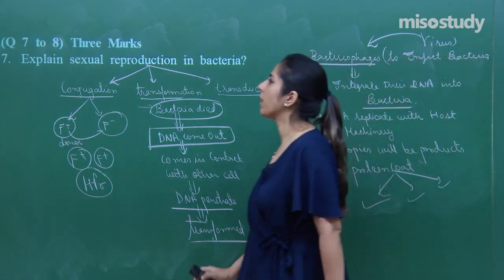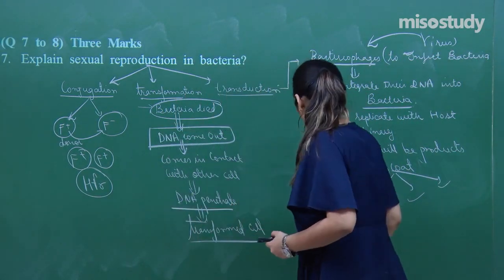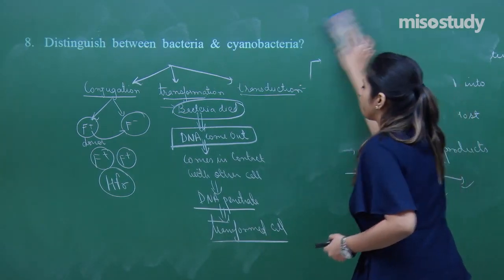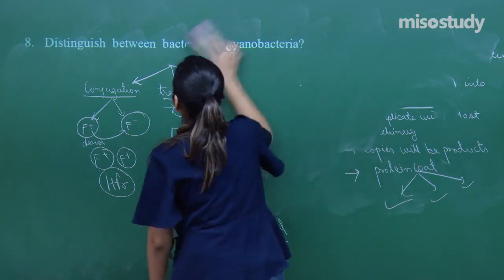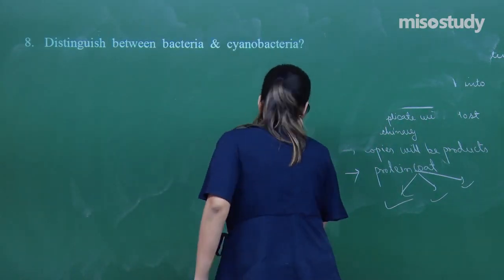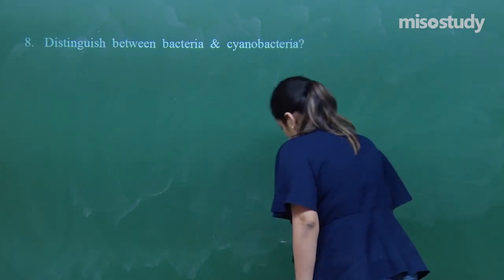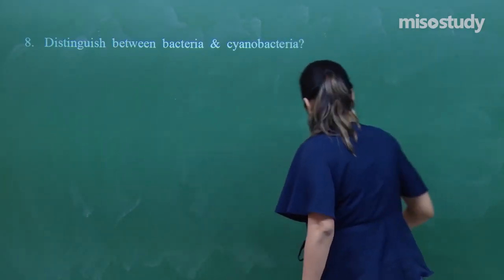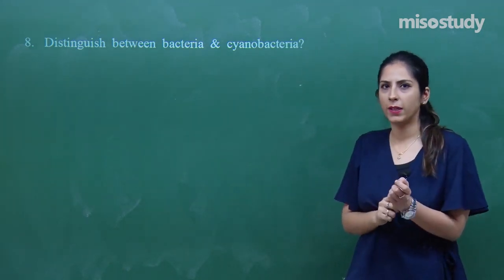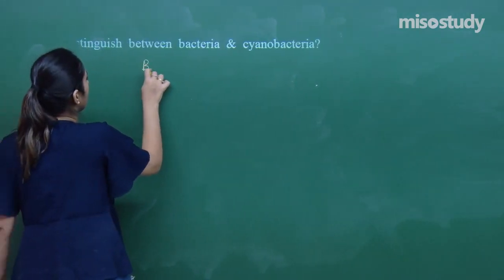So students, hope you have noted down about this. Now let's move on to the next question. Next question is again of 3 marks. Distinguish between bacteria and cyanobacteria. So very easy and very direct.